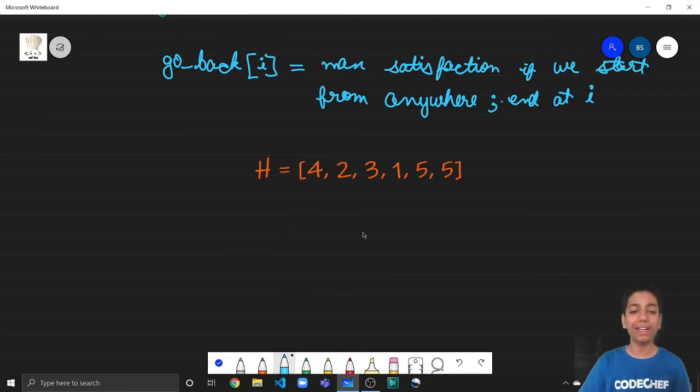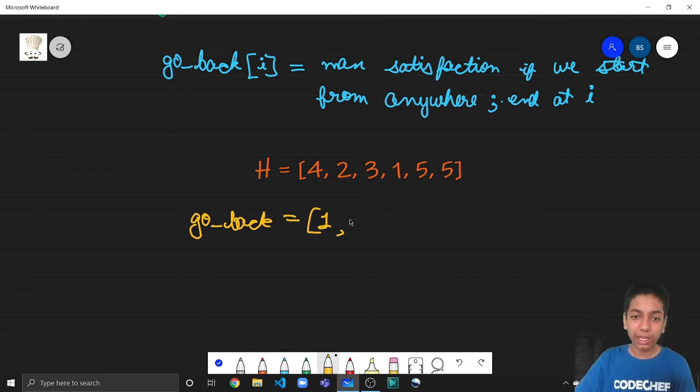Now I have rewritten these heights, and the go back array for them would look something like this. For 4, what is the maximum satisfaction we can get if we end up at 4? That has to be 1, right? So go back of 0 has to be 1 in all the cases. For 2, it is again 1. For 3, the max satisfaction is again 1 if we end up at that position. For 1, it is again 1, because if we end up at 1, we have not visited any mountain on its left, since 1 is smaller than them.